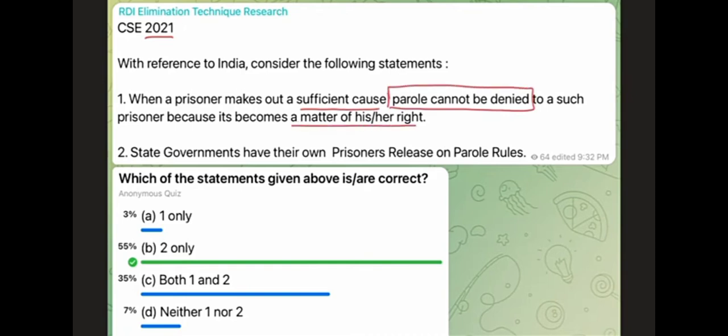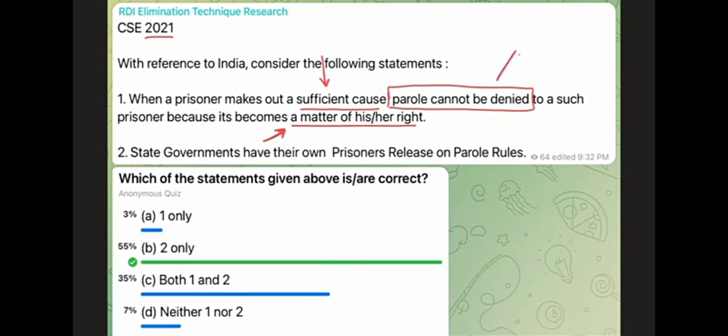Now, if you think about this statement, it is so strongly worded. At the same time, it is so vaguely worded. Look at the phrase sufficient cause. What do you mean by sufficient cause? The second phrase, a matter of his or her right, right? It is not some kind of fundamental right that we are talking about here, that you must know that getting a parole becomes a matter of his or her right. So these are vaguely worded phrases. And when we are talking about laws, when we are talking about definitions, when we are talking about such specific things, vaguely worded options are generally incorrect. This is reason number one why this statement is erroneous.